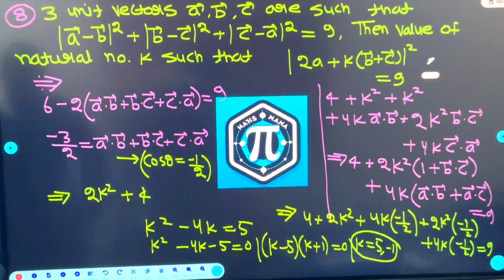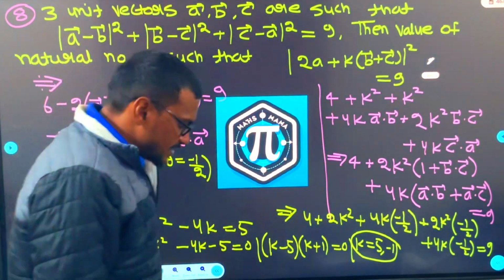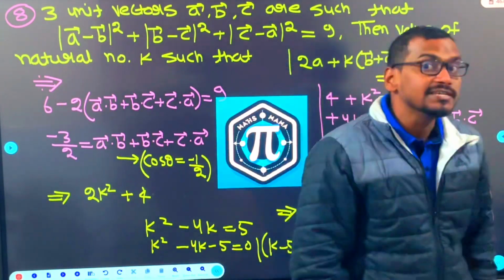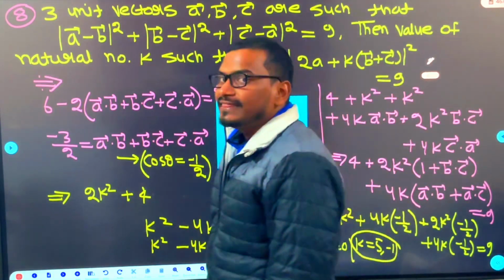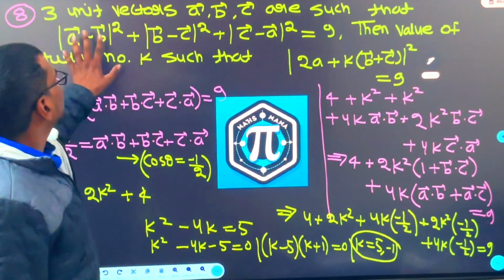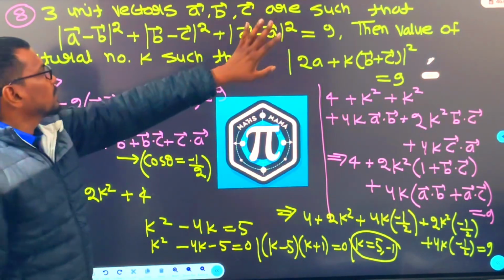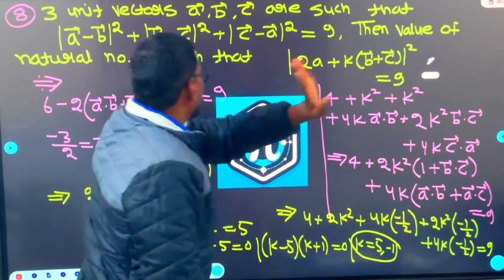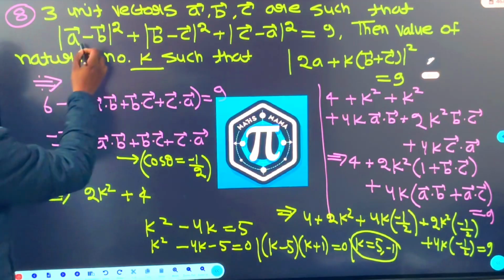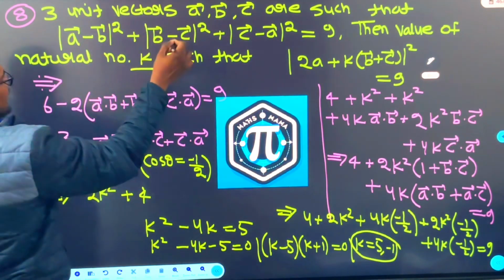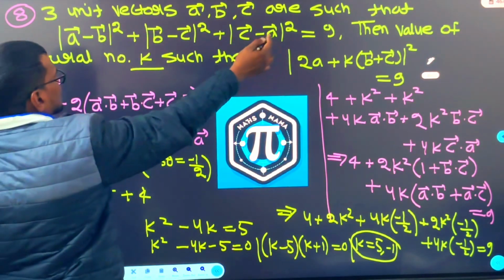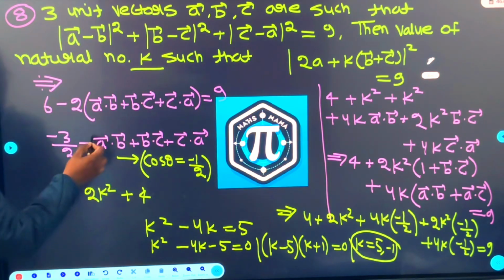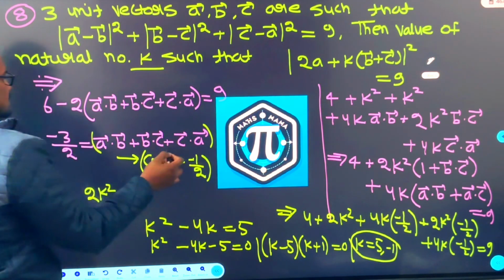Yes, 3 unit vectors. How many unit vectors? 3 unit vectors. A vector, B vector, C vector. They are such that mod of this plus this equal to 9. Find out natural number k such that this is equal to 9. Alright. First of all, open it. A square plus b square minus 2, a dot b minus 2, b dot c, like that. So if you open, you will get a dot b plus b dot c plus c dot a.